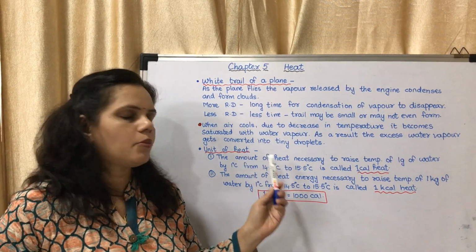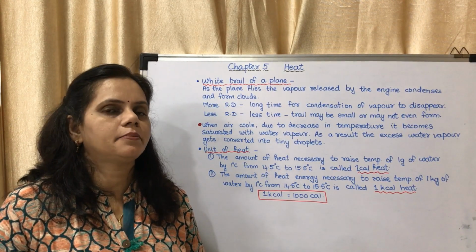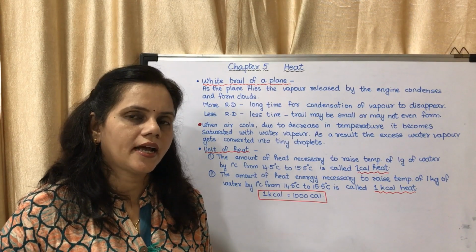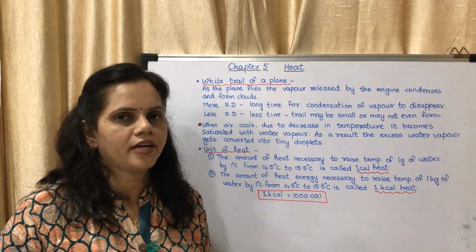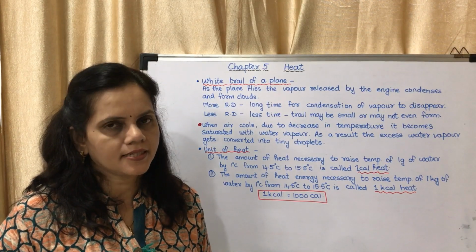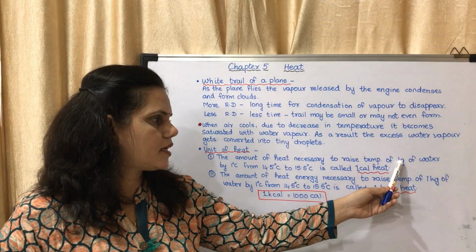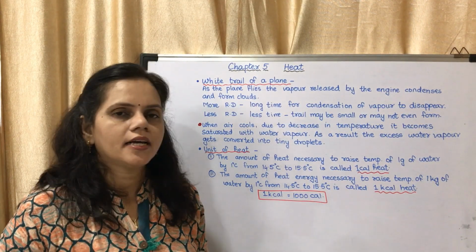So 1 calorie of heat is the amount of heat needed to raise the temperature of 1 gram of water from 14.5 degrees Celsius to 15.5 degrees Celsius. The next definition is the same, only the difference is that instead of 1 gram there is 1 kilogram.